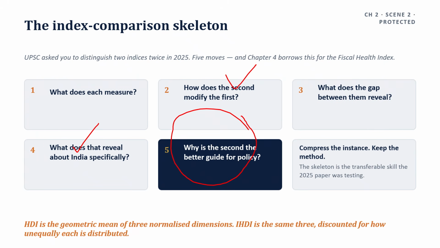But you have to check the UNDP website for the latest information. So it was a 2 year lag. India's HDI is 0.685, rank 130. IHDI is 0.475. Overall loss due to inequality is 30.7%. And on IHDI, India drops 10 ranks.